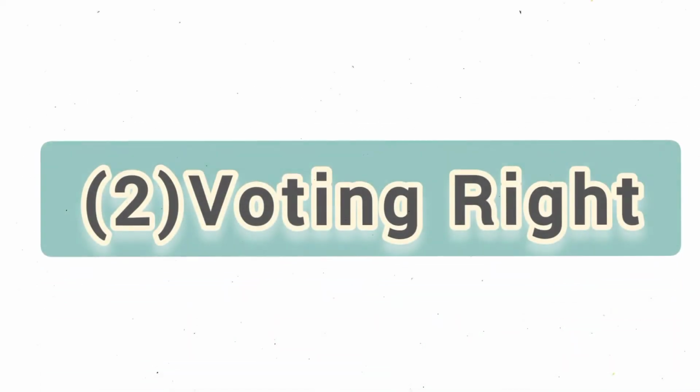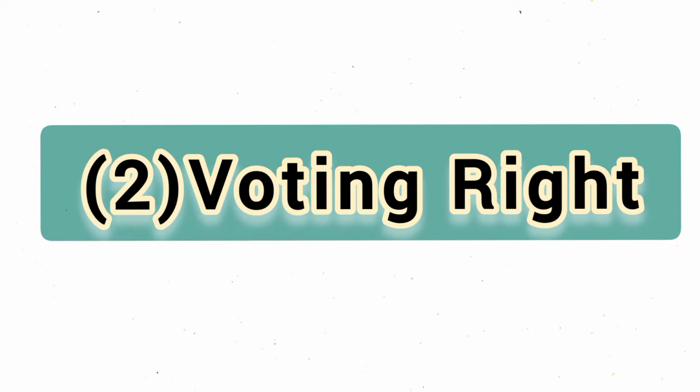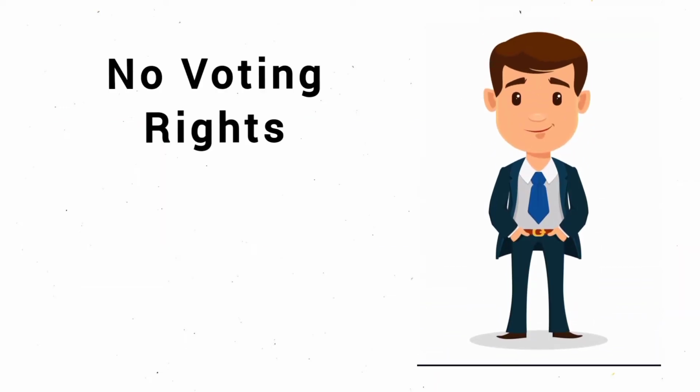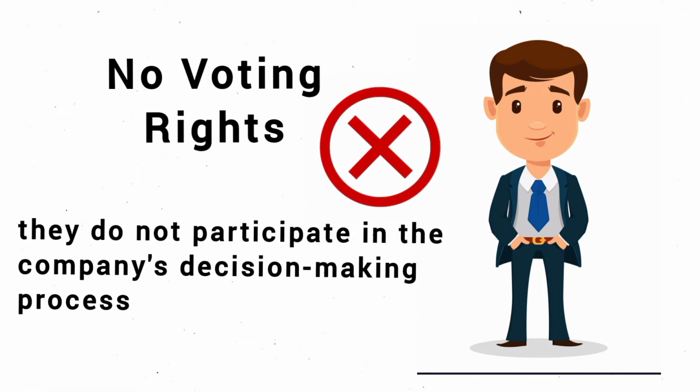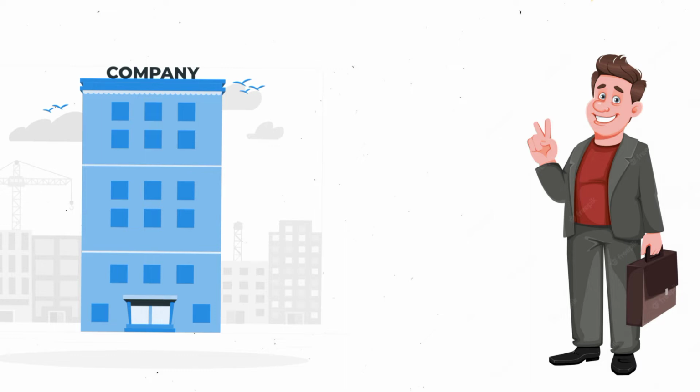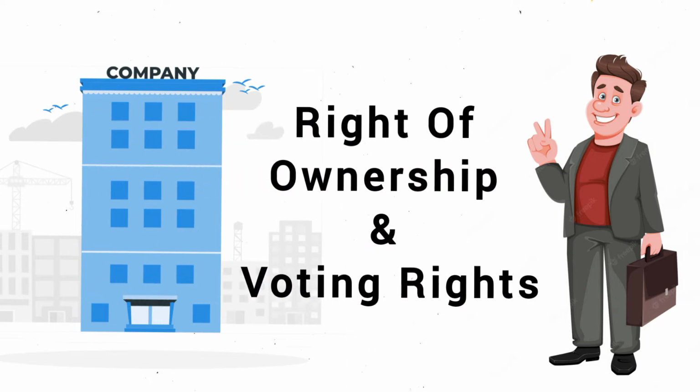Now we come to the second major difference, voting right. Preference shareholders usually don't have voting rights, meaning they don't participate in the company's decision making process. In the case of equity shareholders, they get the right of ownership and voting rights for any decision in the company's annual general meeting.